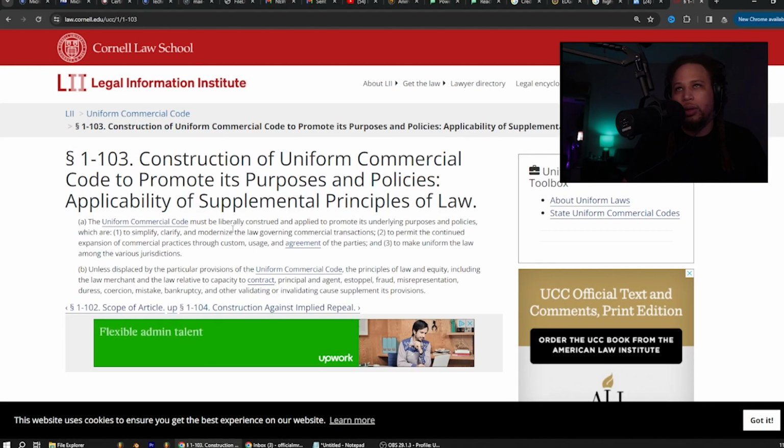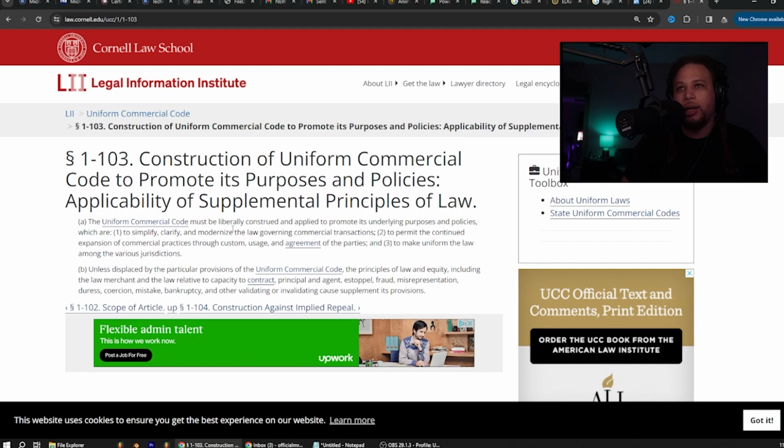103, construction of Uniform Commercial Code to promote its purposes and policies. Applicability of supplemental principles of law. A. The Uniform Commercial Code must be liberally construed and applied to promote its underlying purposes and policies, which are 1.